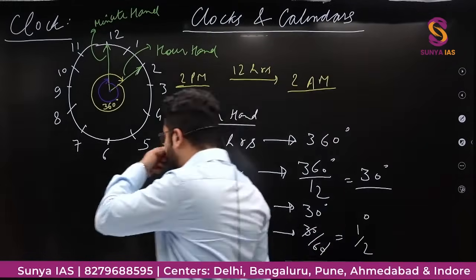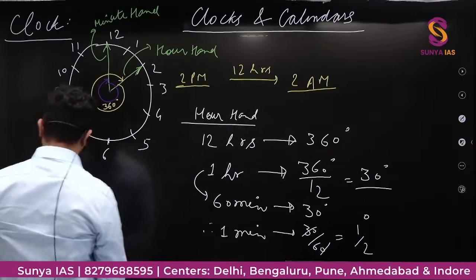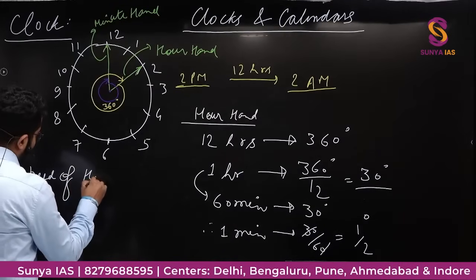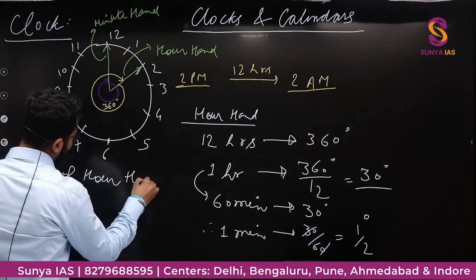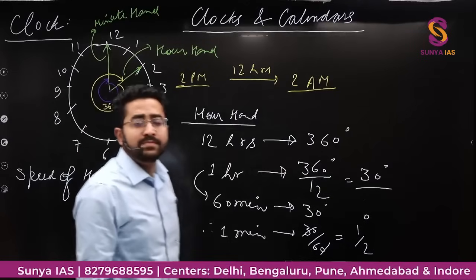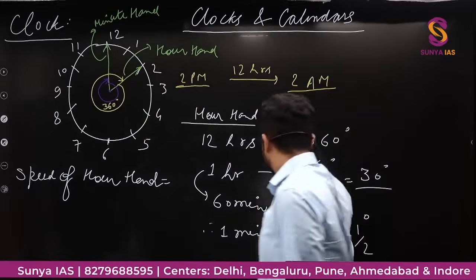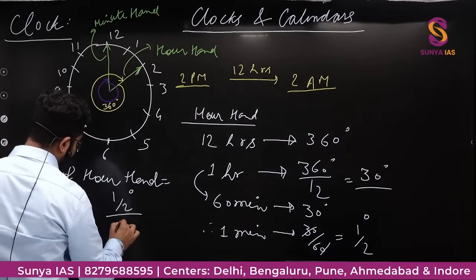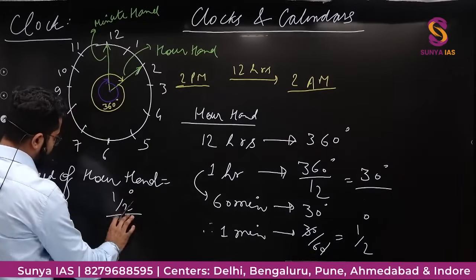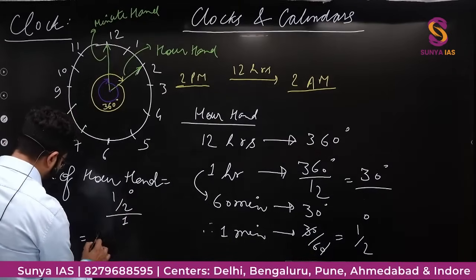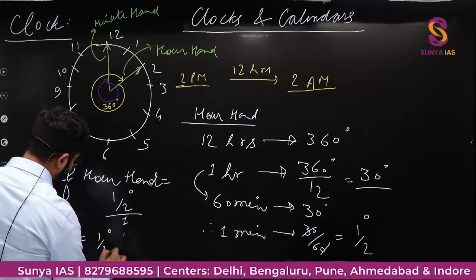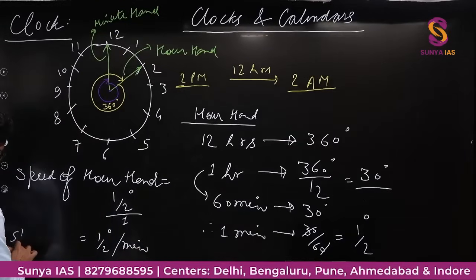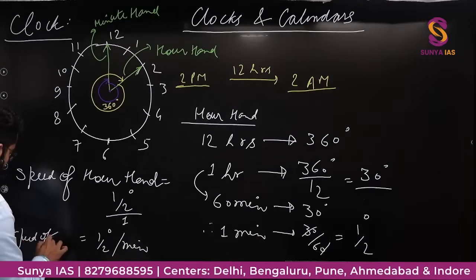So if I say what is the speed of the hour hand, speed kya hota hai, distance upon time. Distance is half degree, distance isme degrees mein hai, time is 1 minute, half degree upon 1, or half degree per minute. This is the speed of the hour hand.